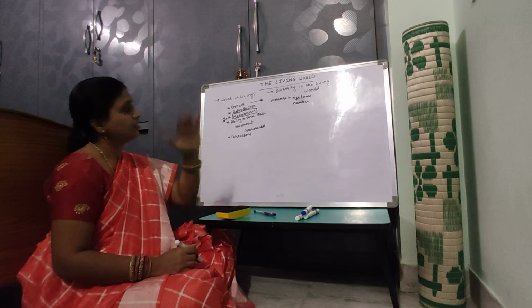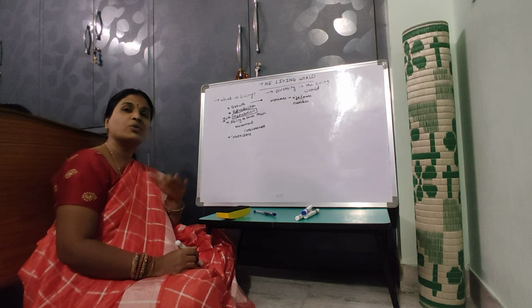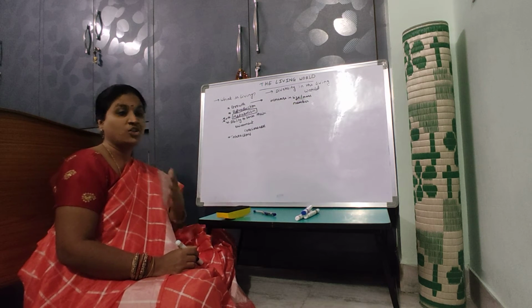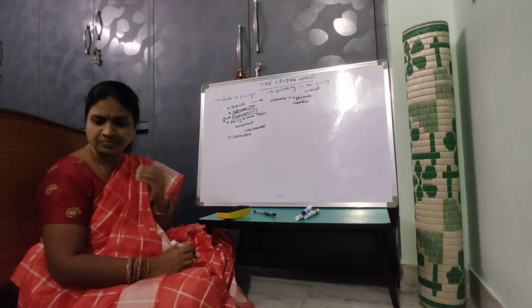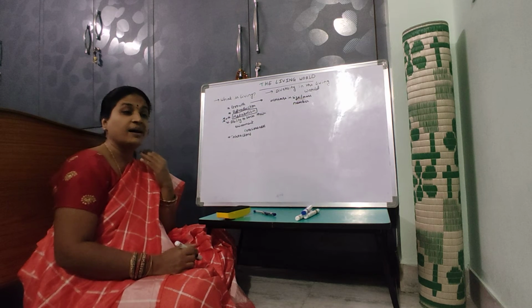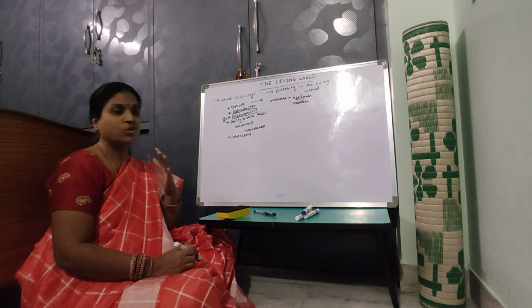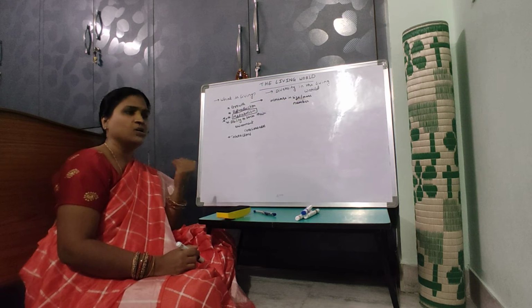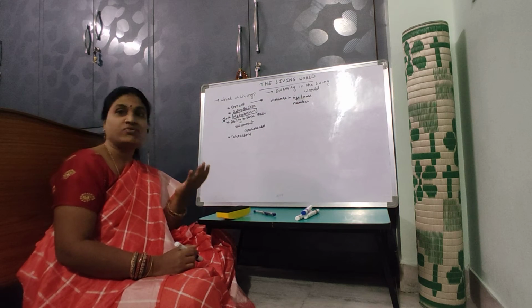So these living organisms show responses according to the stimuli. Consciousness, in the sense that they are aware of the surroundings. Whatever the organism may be, an amoeba, a plant, an insect, they are aware of their surroundings.